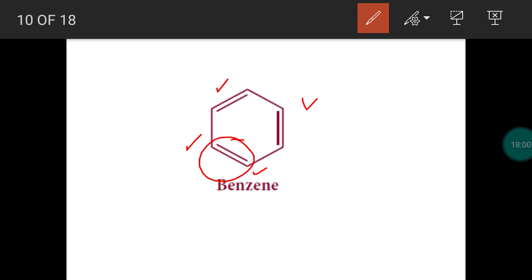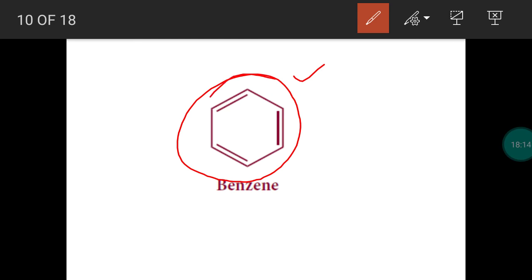So take benzene. It has a planar structure. It has 3 pi bonds. These 6 pi electrons are involved in delocalization. They are not localized between 2 carbon atoms alone. The pi electrons are spreading over all the 6 carbon atoms. It is delocalization of pi electrons.